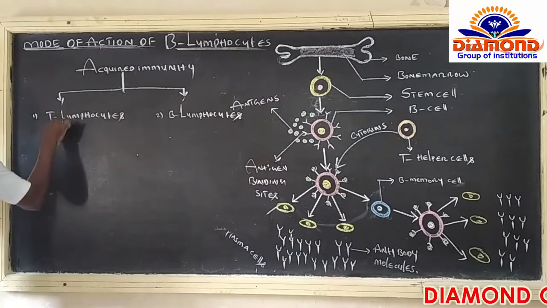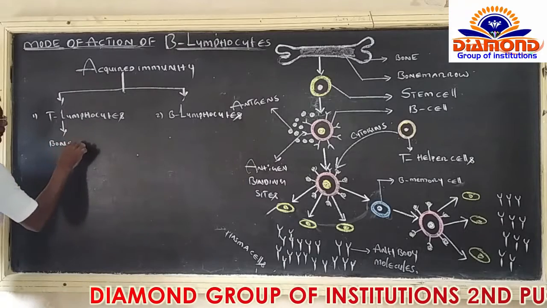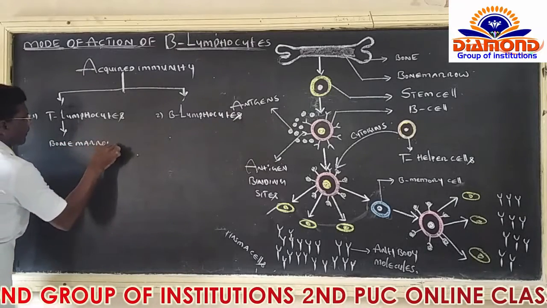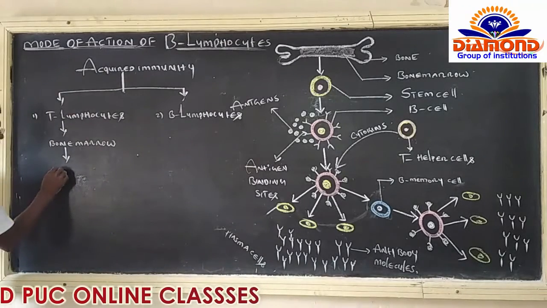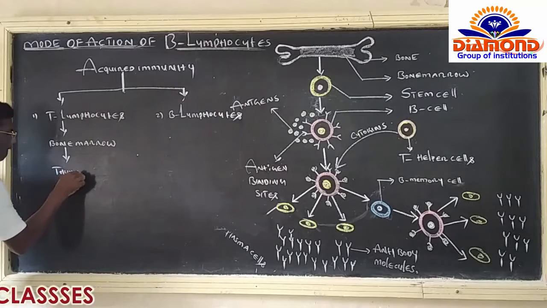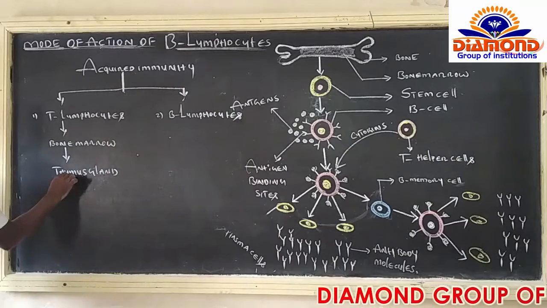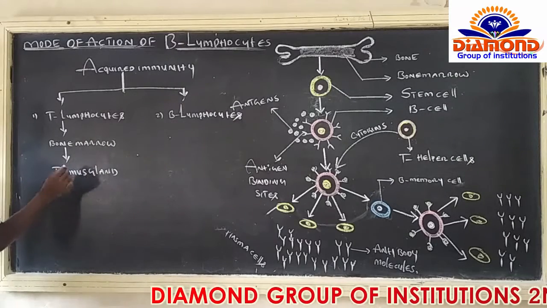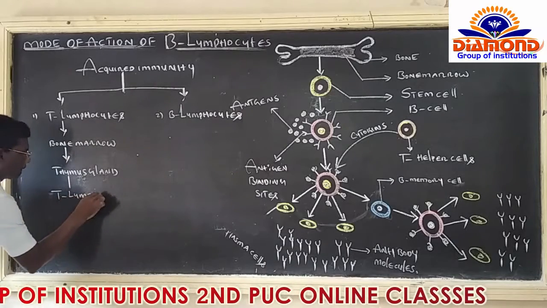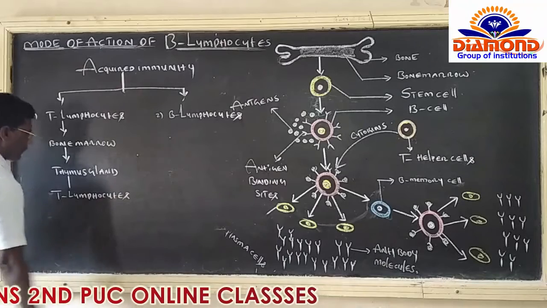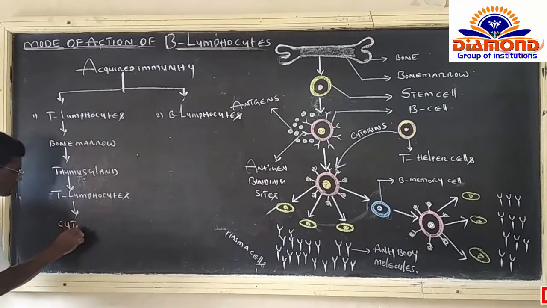The place of origin of T lymphocytes is the bone marrow. The growth and development of T lymphocytes takes place in the thymus gland. And right after that, the T lymphocytes can produce toxic substances called cytotoxins.